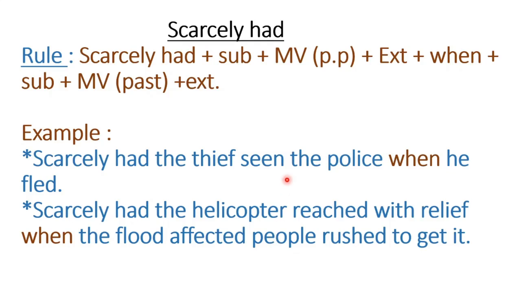Then, scarcely had. After scarcely had, you will have to put the subject, then the main verb in its past participle form, then the extension, just following the rule which we followed for no sooner had. But in no sooner had we wrote "than", and for scarcely had we will have to write "when", not "than". For example, scarcely had the thief seen the police when he fled.